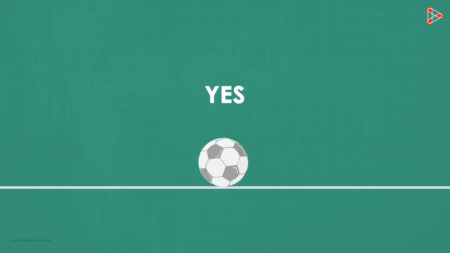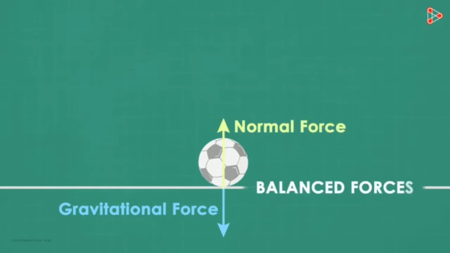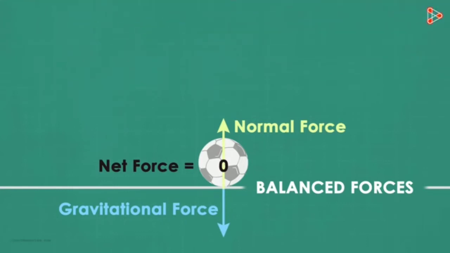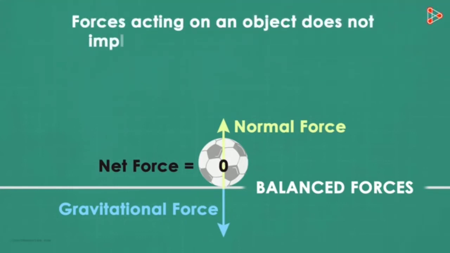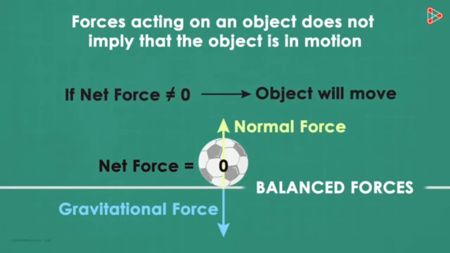There are forces acting on this ball. There is a gravitational force which is trying to pull the ball towards the center of the earth. And the ground is applying an equal force exactly in the opposite direction. This force is called the normal force. Because these two forces are balanced, they do not change the position of the object. The net force acting on the ball is zero. So what does this tell you? Just humans pushing or pulling is not the only kind of force. And just because there are forces acting on an object does not mean the object will move. For the object to move, there has to be some net force.